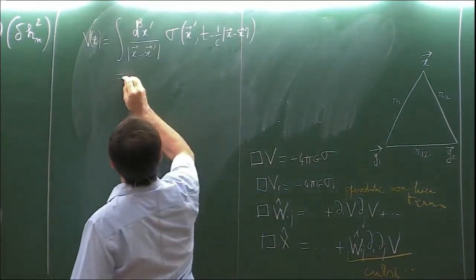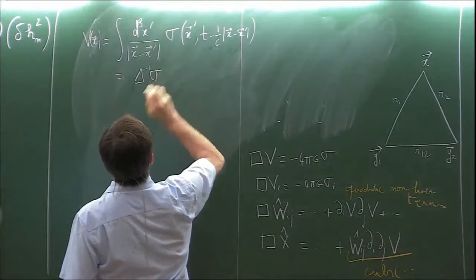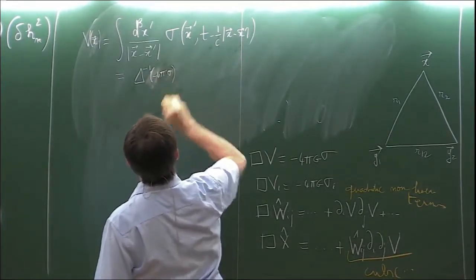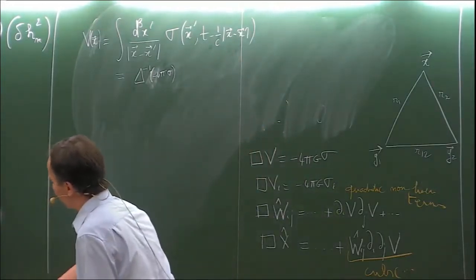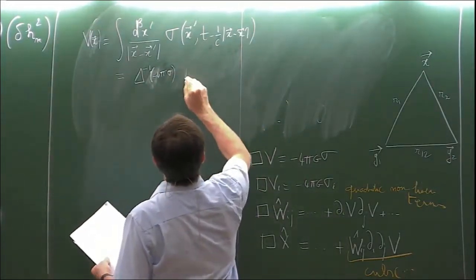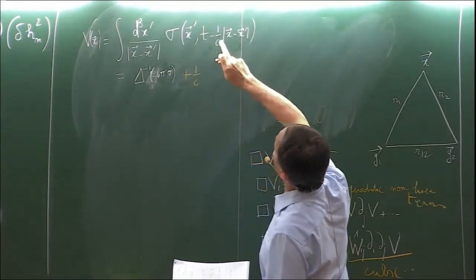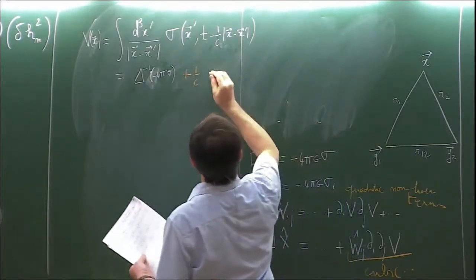So this will be essentially the Laplacian of, say, minus 4 pi sigma. But at the next order, there will be a 1 over c correction, which will be obtained by expanding this at the next order, including the 1 over c correction, which is here.